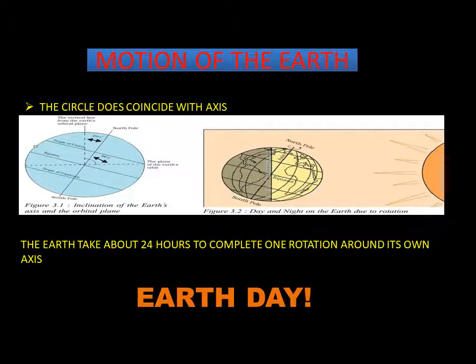Motion of the earth. You have the sun and the earth. If the earth is rotating on its axis, that means it's rotating on a single axis at one point. That motion is known as rotation. However, if the earth moves around the sun in a fixed path, we call it revolution. Because of rotation, you have the day and night phenomena, and because of revolution, you have seasons.